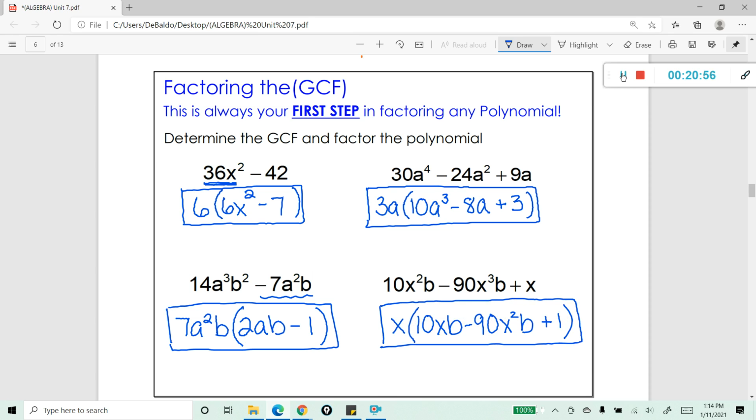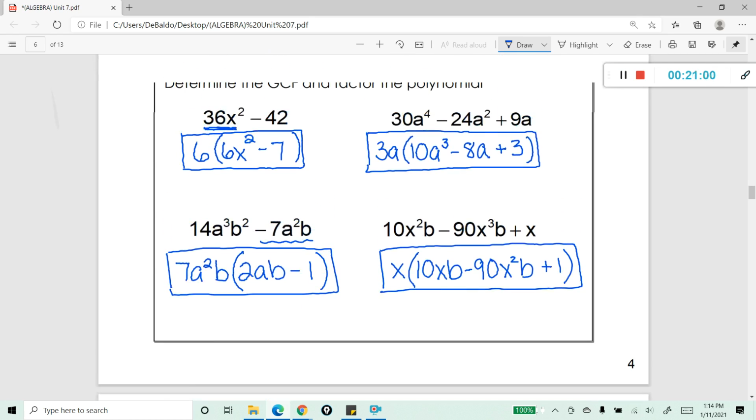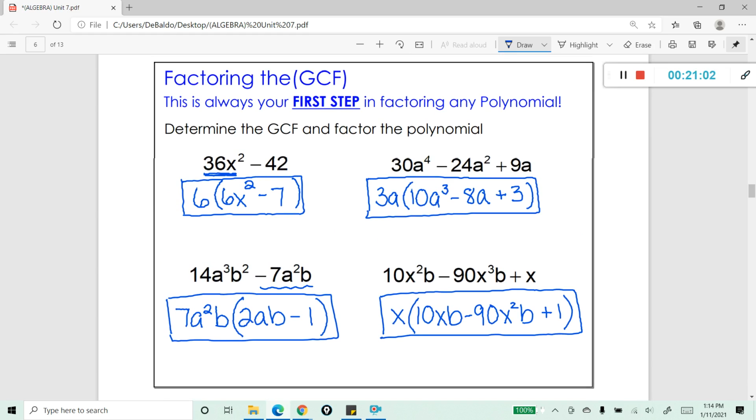And that is your first step in factoring. Anytime you're asked how to factor or to factor something, you always want to start by asking yourself, can I pull out a GCF? All right, that brings us to the end of our lesson on multiplying and factoring polynomials.